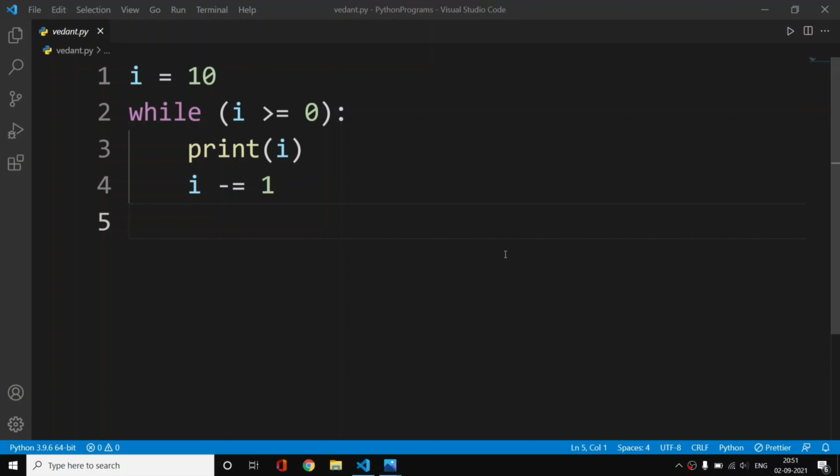Hey guys, so we are back with our computer and today we are going to learn about break and continue keywords. As of now we have learned a lot about Python programming. We have learned a lot about loops, while loop and for loop, and increment decrement operators. So now it's time to learn something which will help us in loops, in logic building and a lot. We are going to use it a lot in Python.